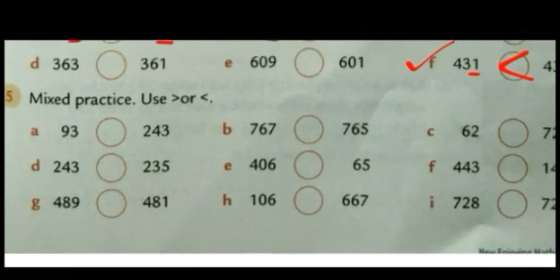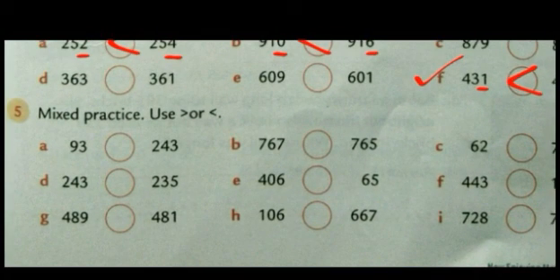Now see question number 5. It is mixed practice. That means nothing is given to us, whether we have to see the digits or the ones place or tens place or hundred place. So in this condition, what do you have to do?